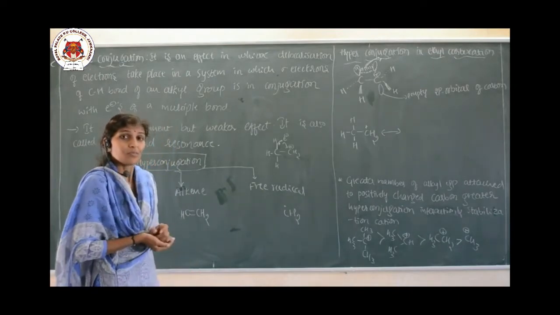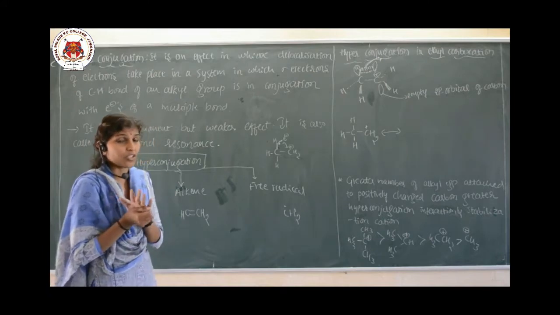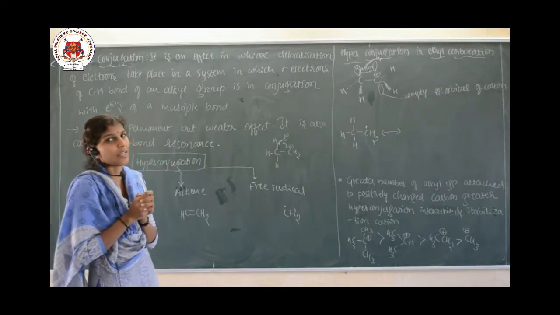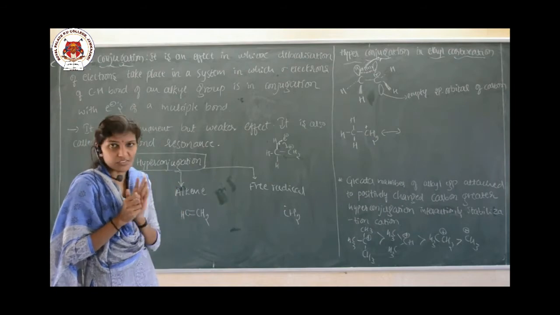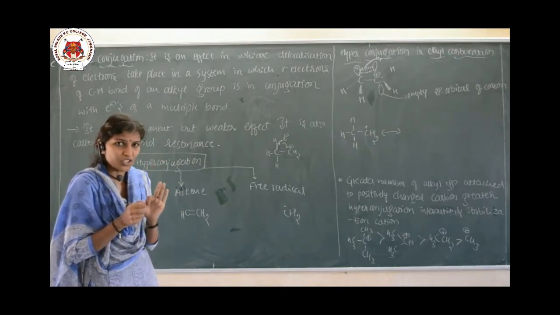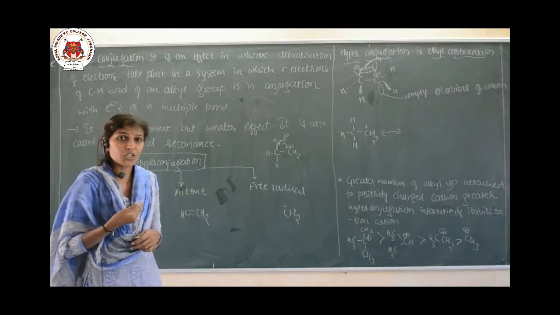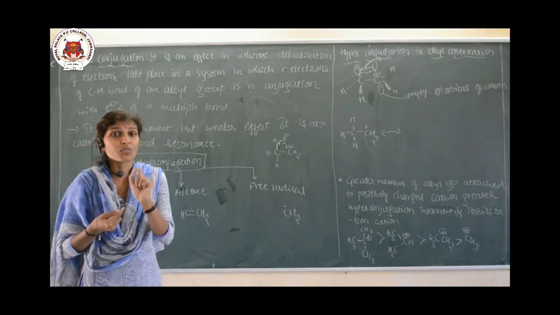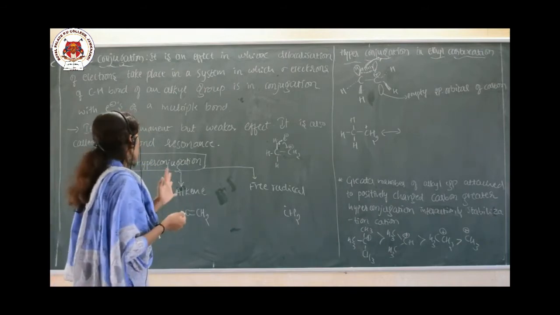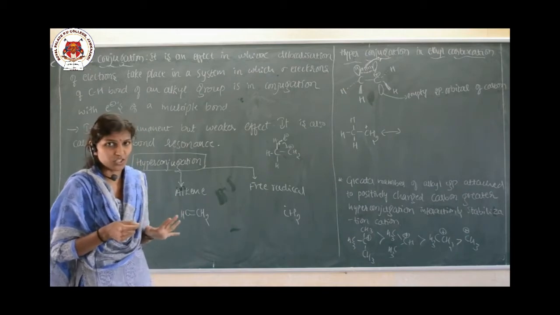So what is hyperconjugation? Hyperconjugation is the effect in which delocalization of the electrons takes place in a system in which the sigma electrons of the CH bond of an alkyl group are in conjugation with the electrons of the multiple bond. That is the definition.